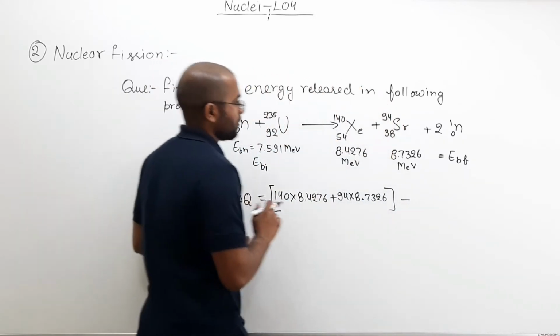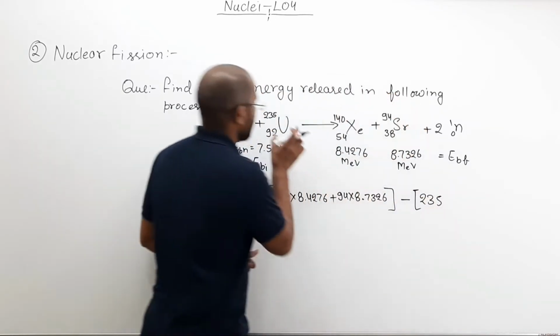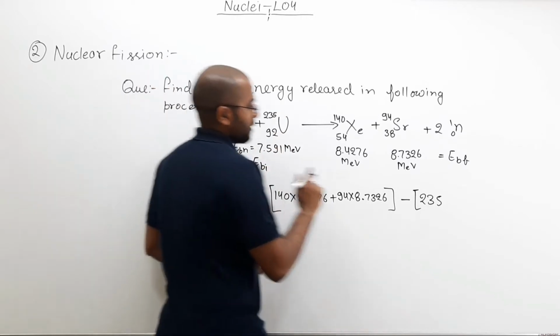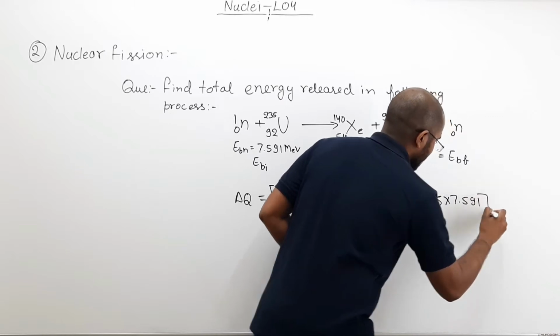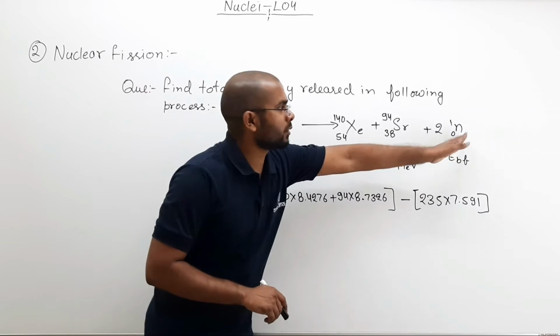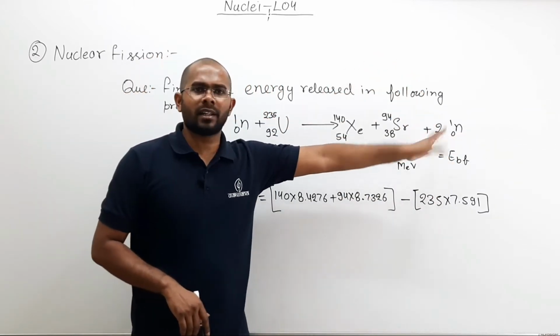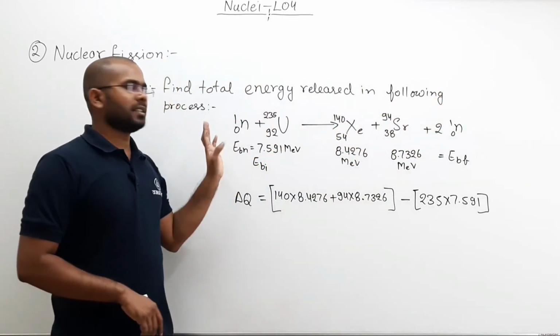What is the initial total binding energy? 235 is the number of nucleons here, multiplied by 7.591, the binding energy per nucleon. Some of you may wonder, sir, what about the neutron? A neutron is free, it doesn't have any binding energy. So there is no binding energy for this neutron or for this neutron.